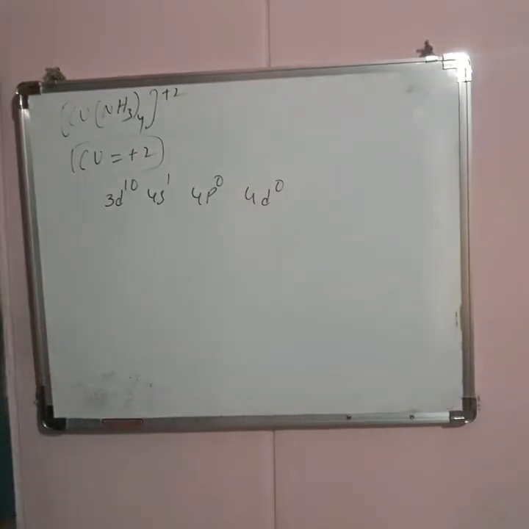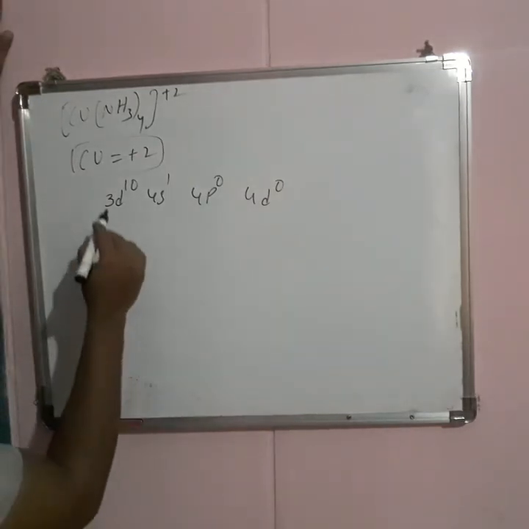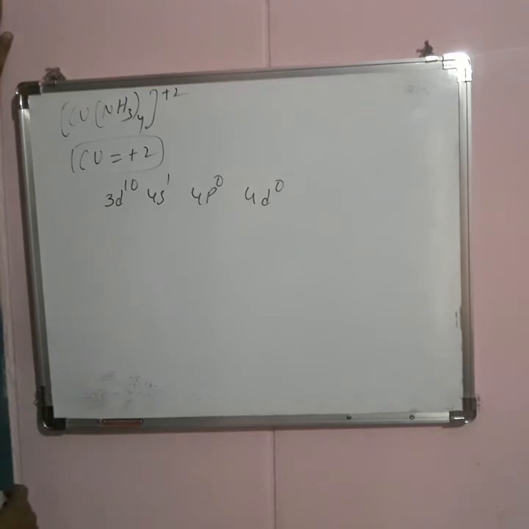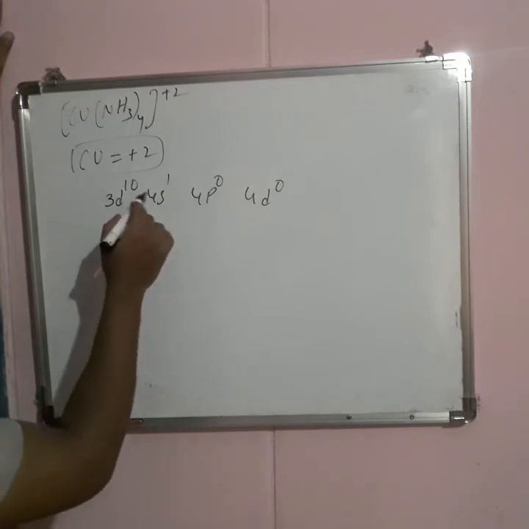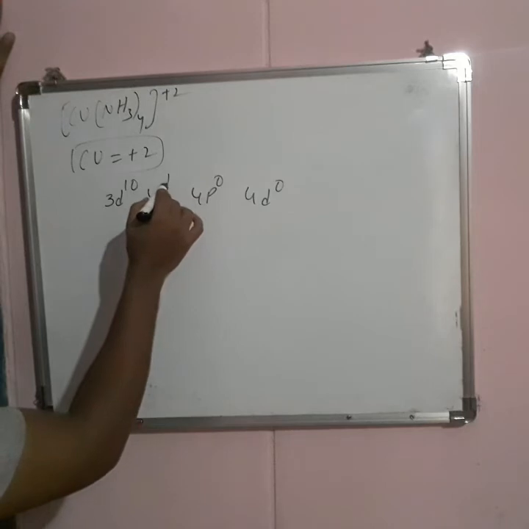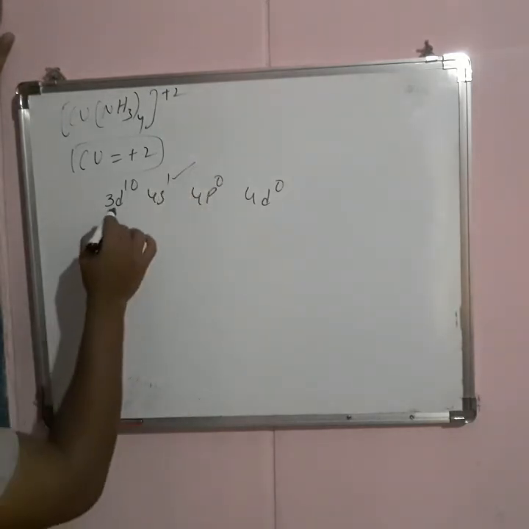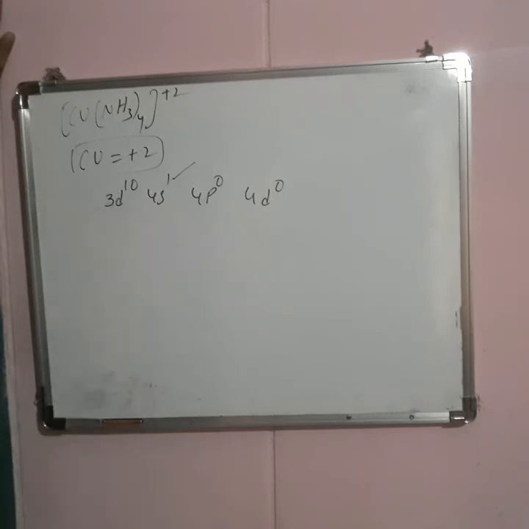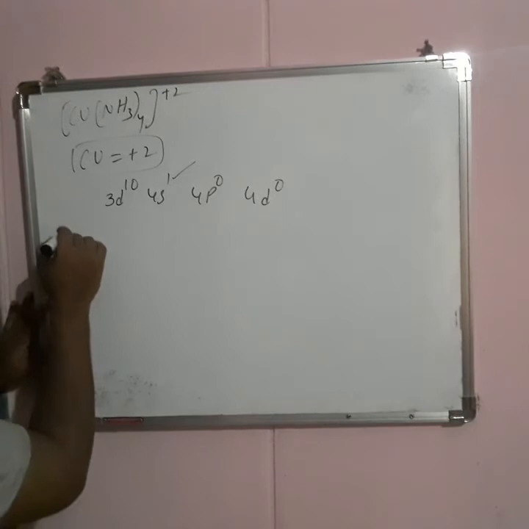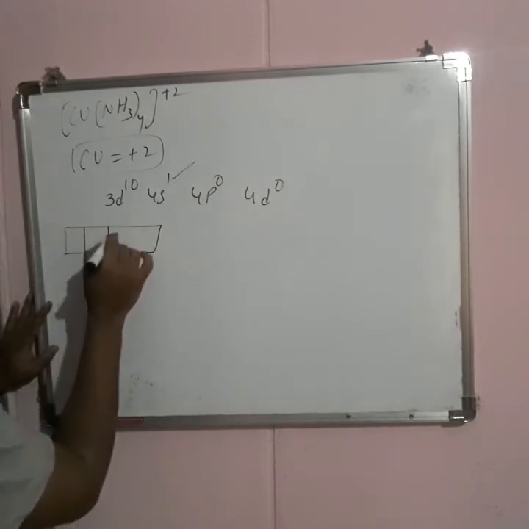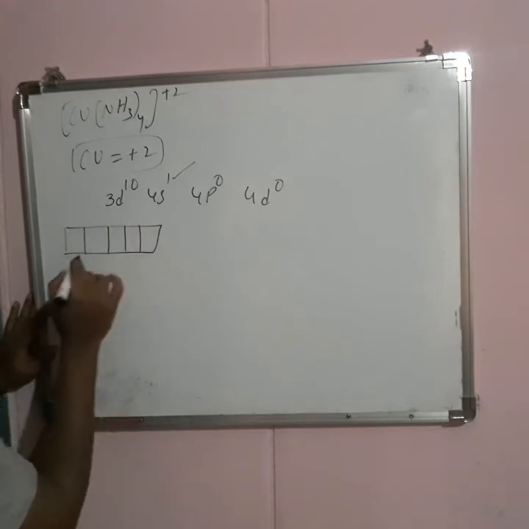Now 2 electrons are lost from copper: one electron is lost from the s orbital and another electron is lost from the d orbital. Let us represent it in a box diagram. 1, 2, 3 and 4, 5.